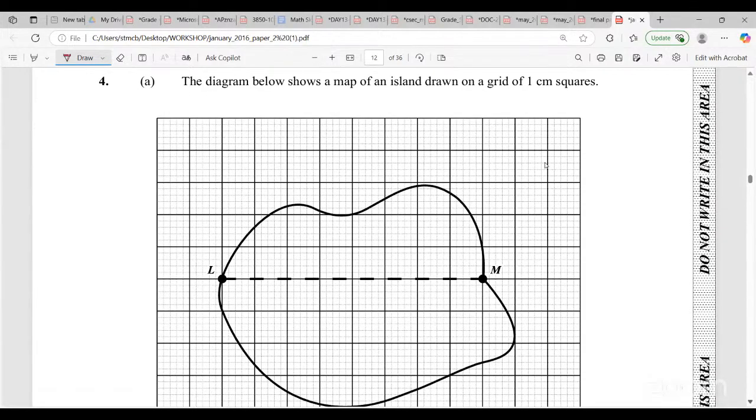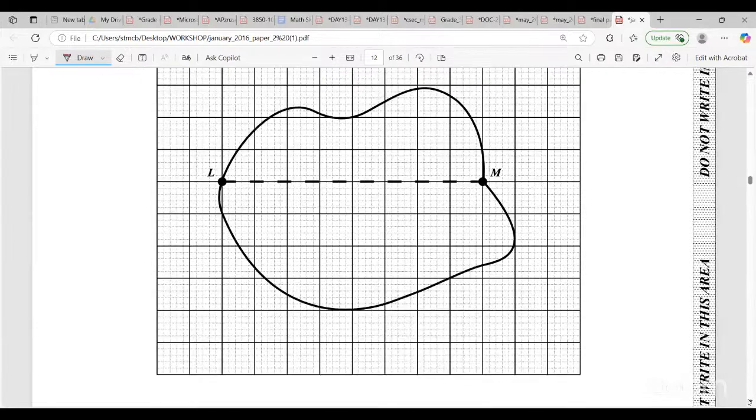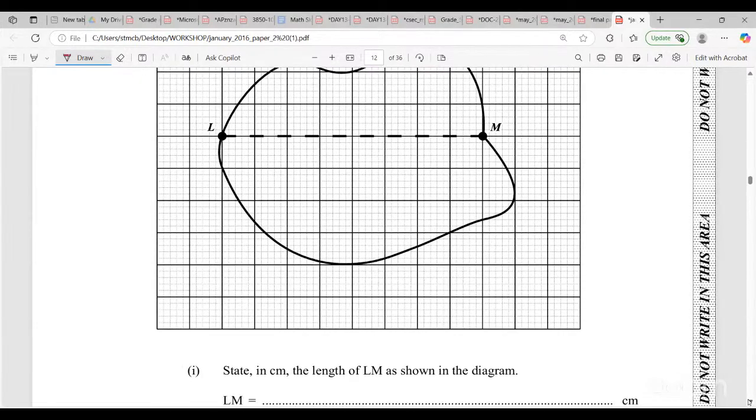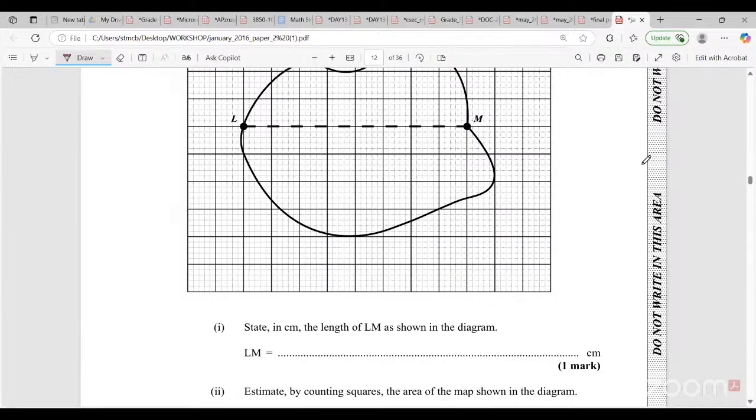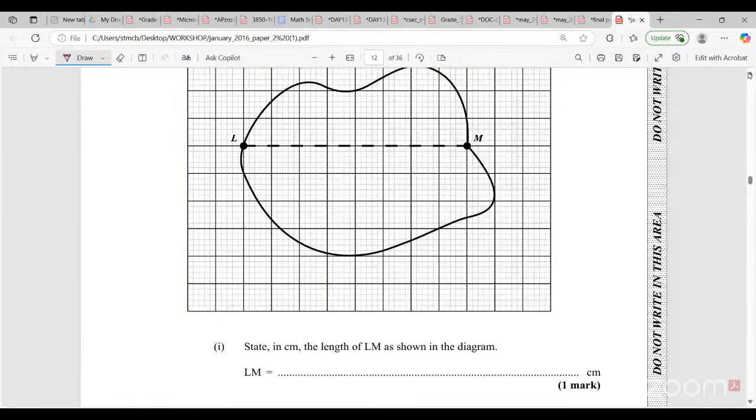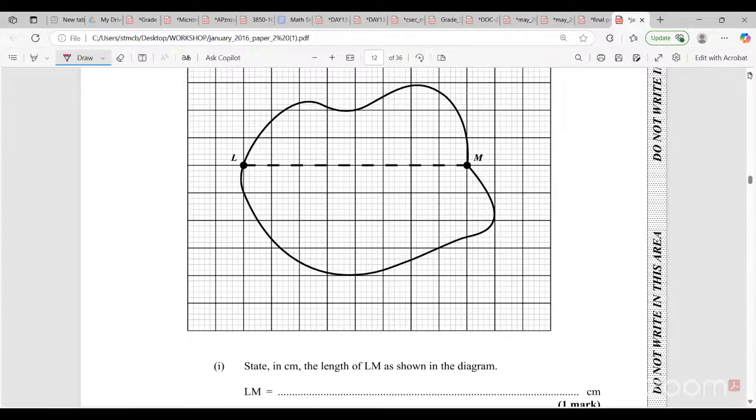It says the diagram below shows a map of an island drawn on a grid of 1 centimeter squares. So here we have the map. And now they say, state in centimeters the length of LM as shown on the diagram. They told us that each square is 1 centimeter, right? So let's go.